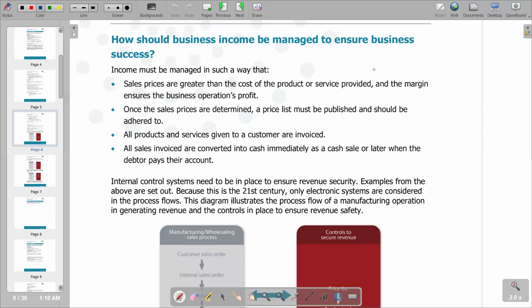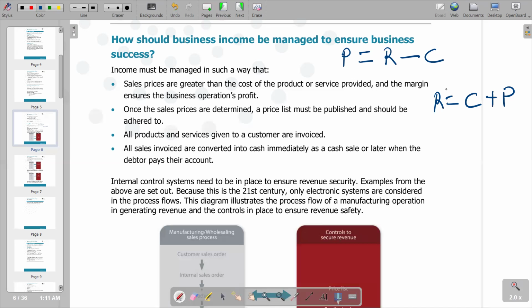So at the end of the day, our profit is going to be calculated as the revenue that has been made minus the costs. Another formula we can come up with is that revenue is equal to costs plus profit. To get the revenue, you have your cost, and then you add a margin on top of the cost, so that the margin becomes the profit, and then you get the revenue.